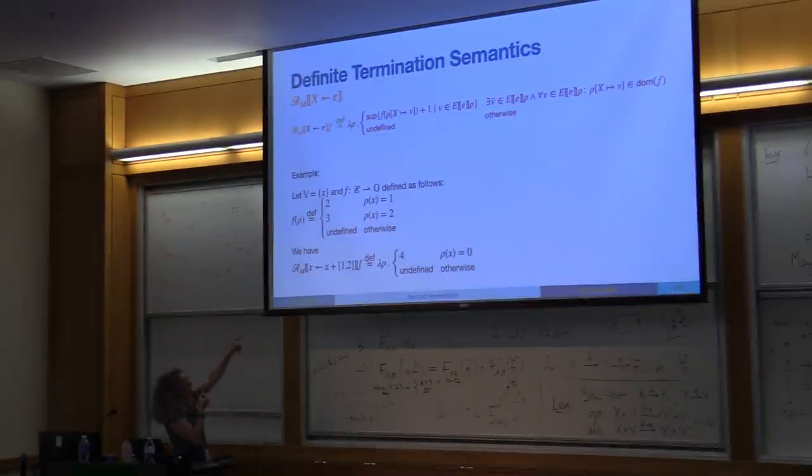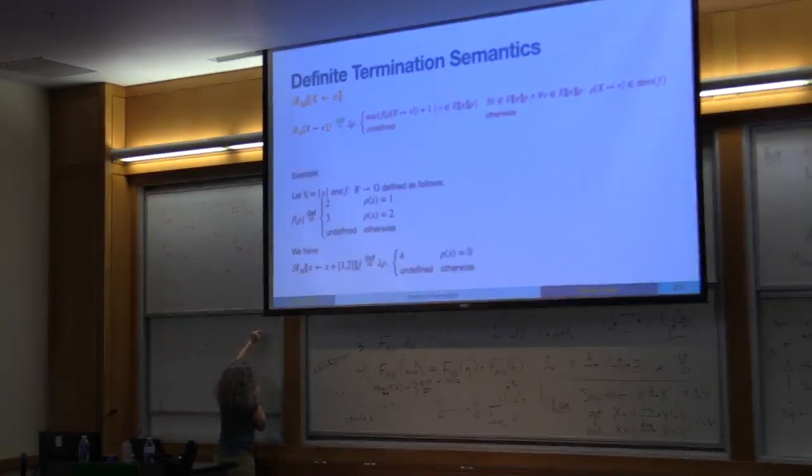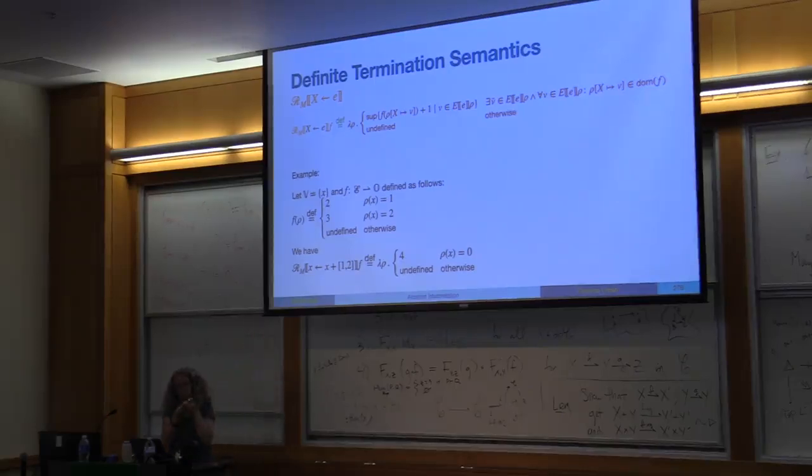Now the assignment that we are considering is this one: x is equal to x plus a random choice between 1 and 2. This is a bit confusing sometimes because we are going backwards. We have to figure out where we can define the function before the assignment. What are the environments where we can define the function to make sure that afterwards, when we do the assignment, we are still in the domain of the function? The function after is defined where x is equal to 1 or 2.